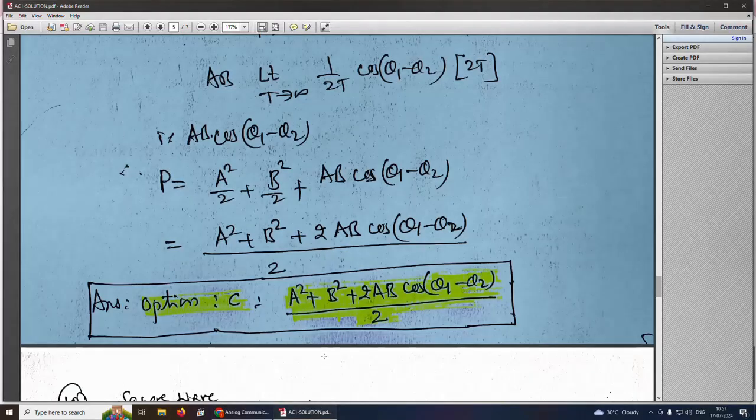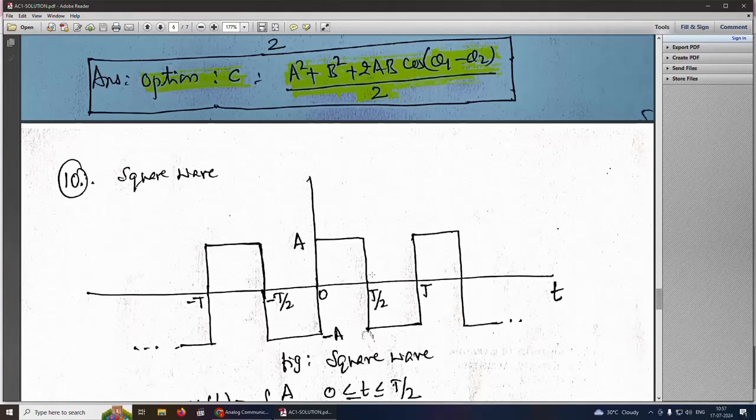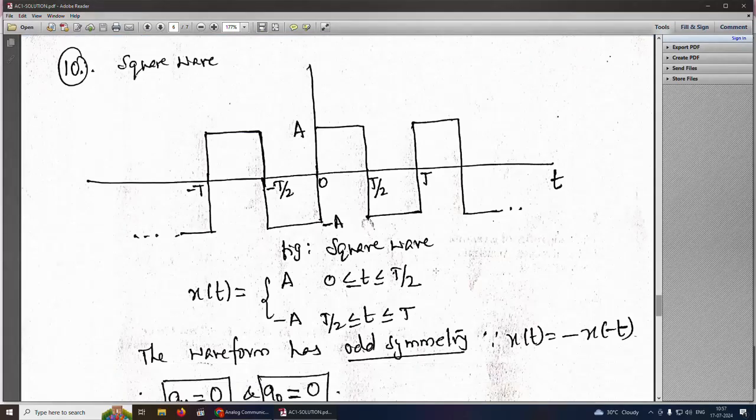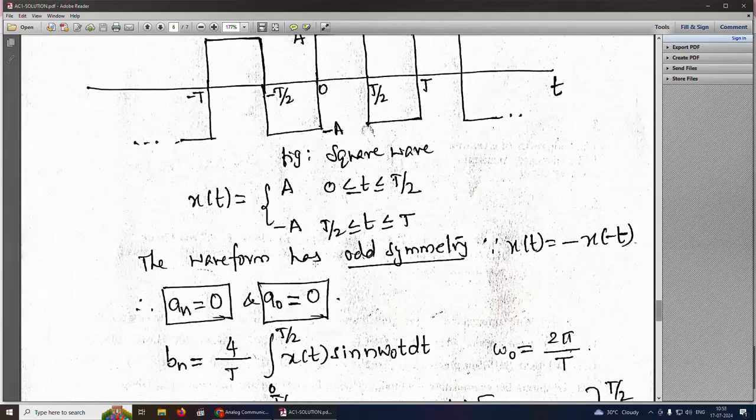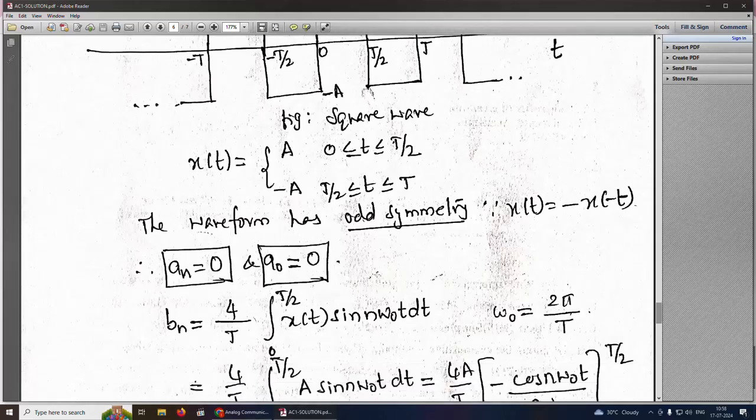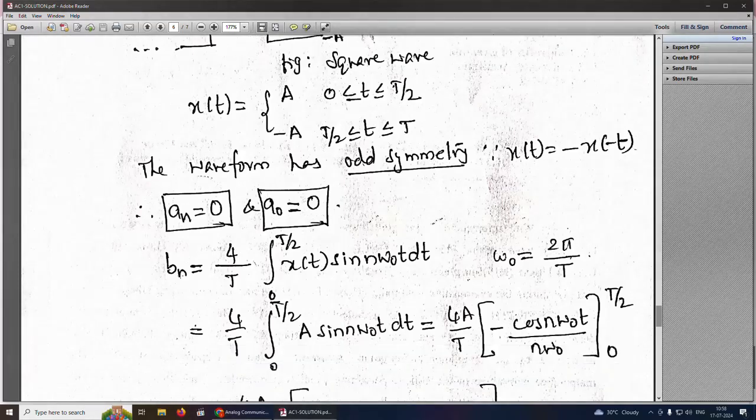So the answer for this is the square wave with amplitude A and time period capital T. So x of t can be written as A for t from 0 to capital T by 2, and minus A for T by 2 to capital T. This waveform has an odd symmetry because x of t equals minus x of minus t, and therefore for this kind of odd symmetry an is always equal to 0, and the a naught coefficient, which is the DC component, is also 0. Now we only have to find Bn.